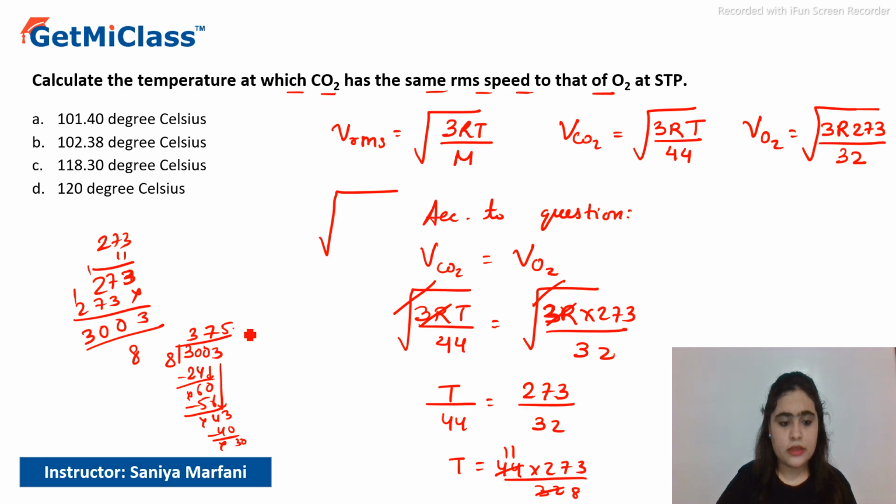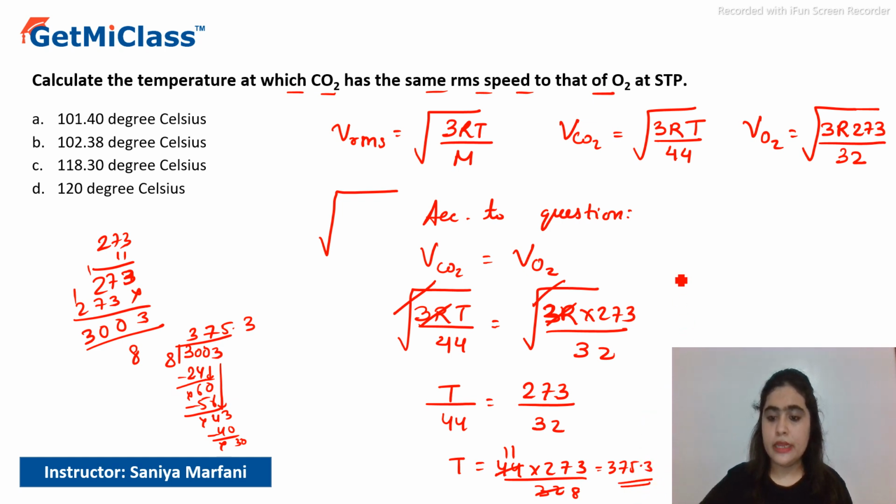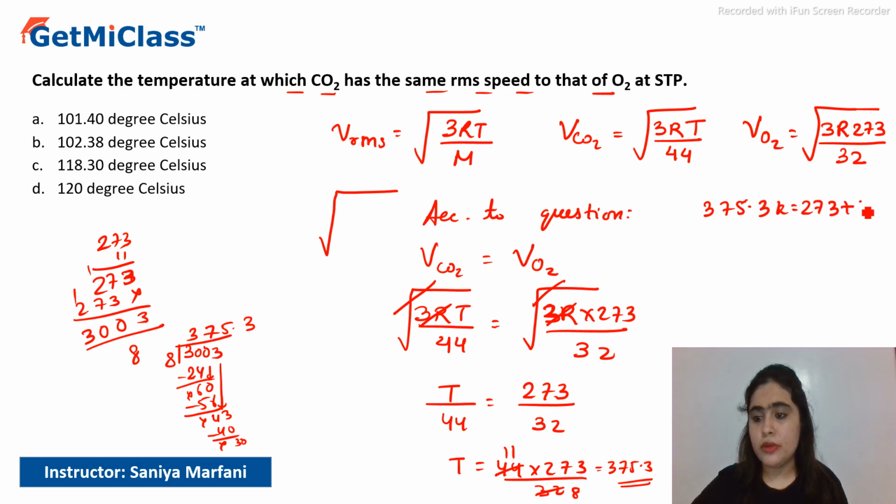So it's coming to something like 375.3. Okay, so 375.3 Kelvin we are getting in the Kelvin scale. We need to convert it into centigrade because the answer is given in the centigrade scale. So in degrees centigrade, T equals 375.3 minus 273.